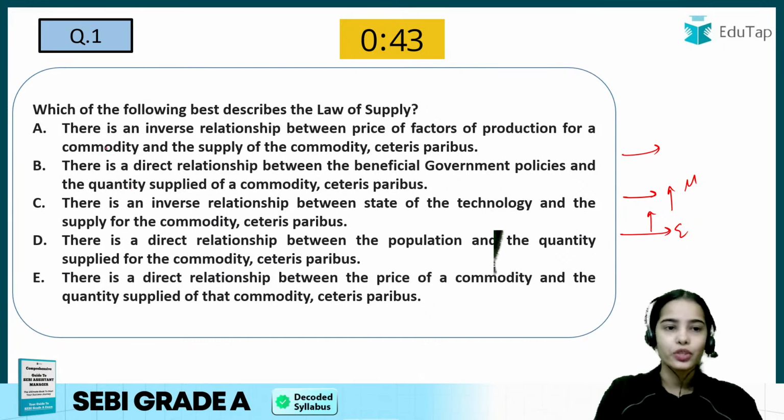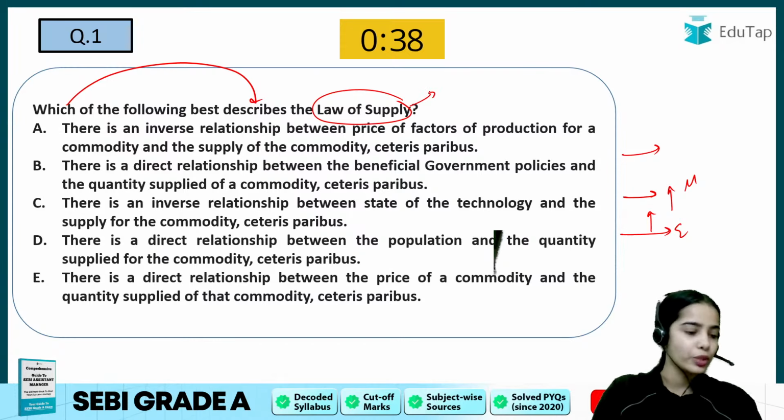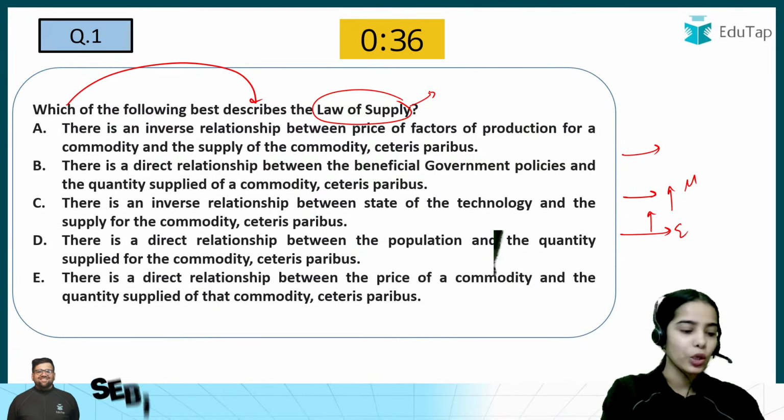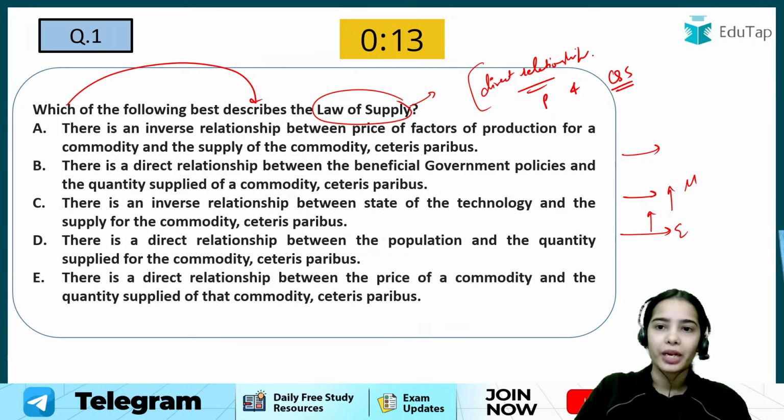Starting with the first question: which of the following best describes the law of supply? The law of supply is quite important from the examination perspective. The law of supply shows the direct relationship between the price and the quantity supplied.